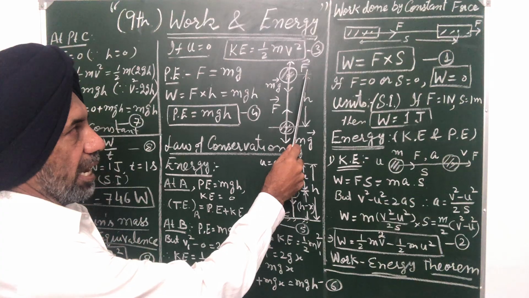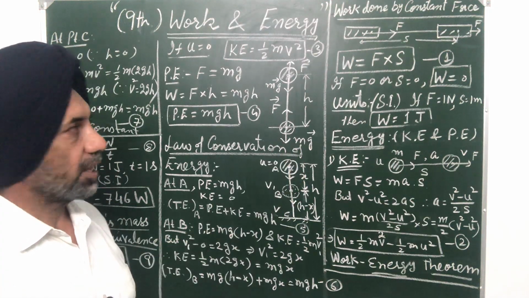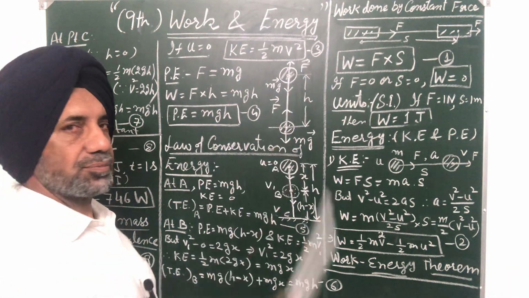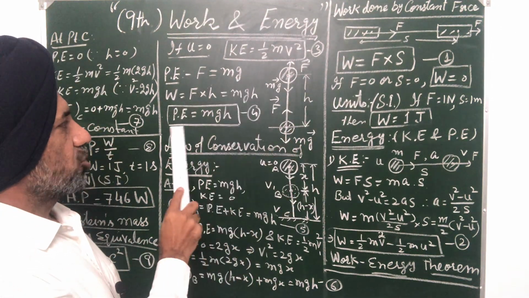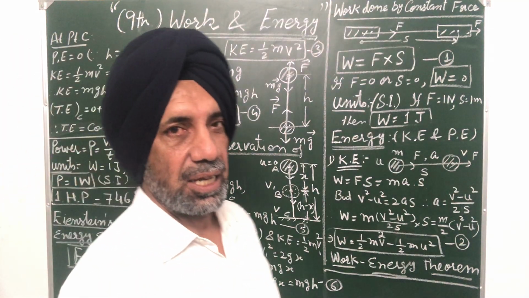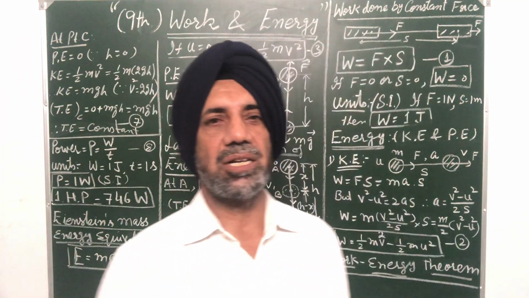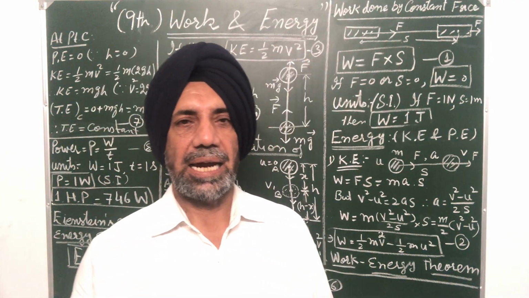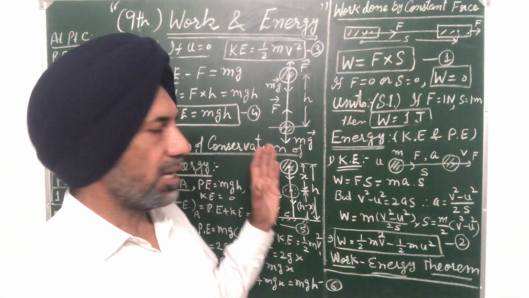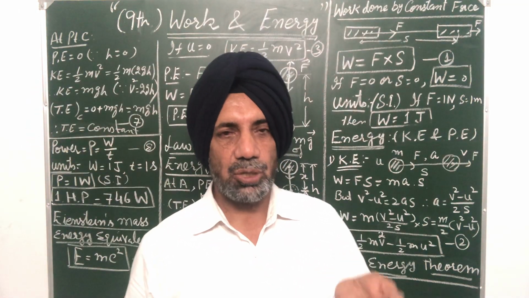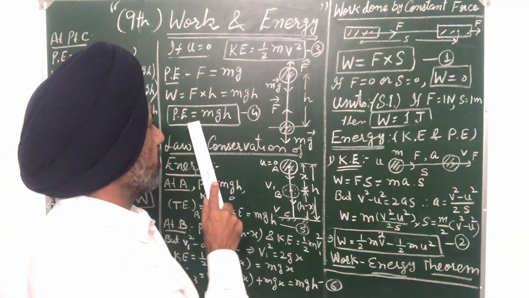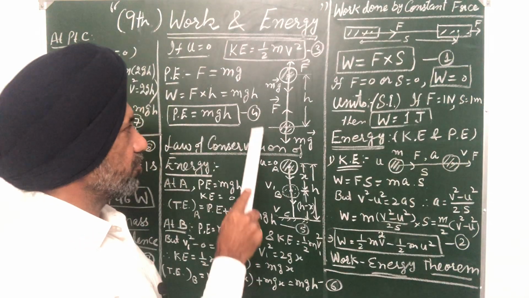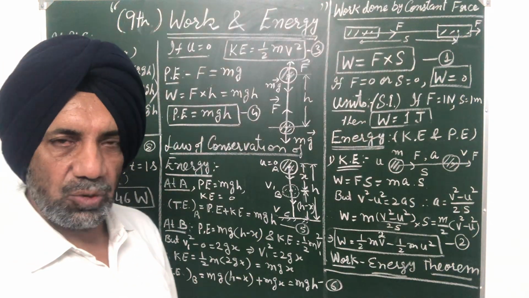Suppose h is the height through which the body is raised, then work done will be force into distance, again force into height, or mg into h. So potential energy is equal to mgh. This is the expression for potential energy of a body raised through a height h, or you can say potential energy gained by the body when it is raised through height h. Very simple. m is the mass of the body, g is the acceleration due to gravity, which is 9.8 meter per second square, and h is the height through which the body is raised.